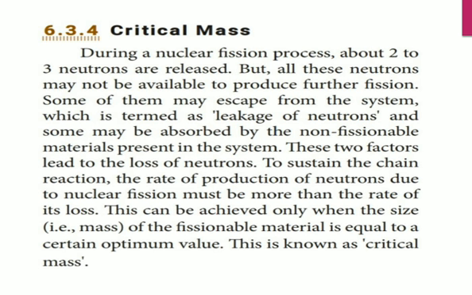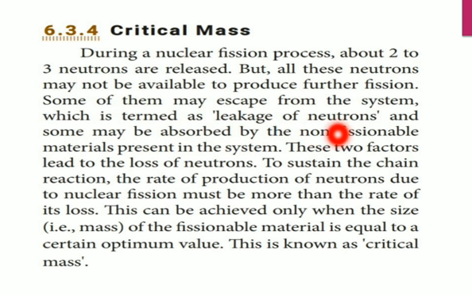But all 3 of these neutrons may not be available to produce further fission reaction. So some of them may escape from the system. So 3 neutrons are available now, and any one escapes from that system, which is termed as leakage of neutrons.